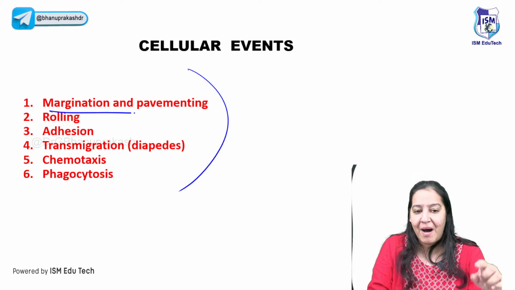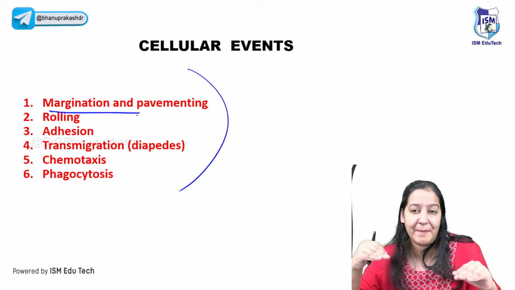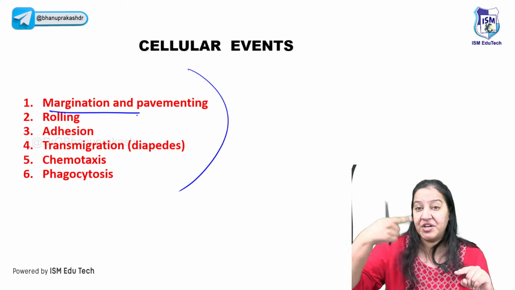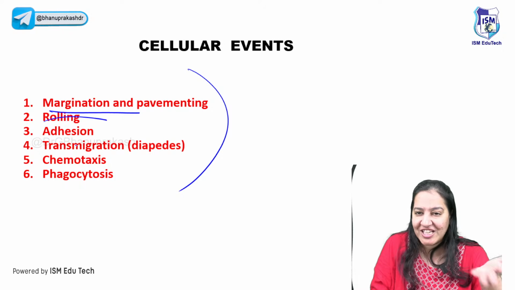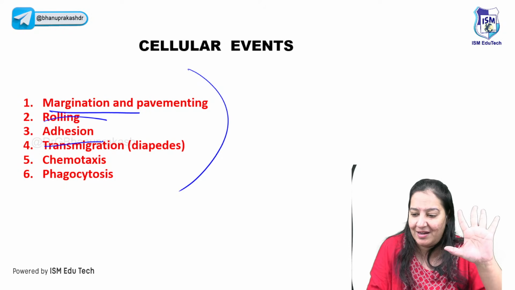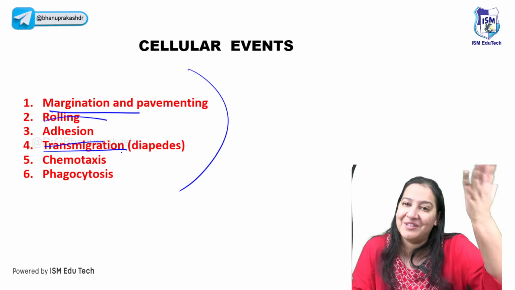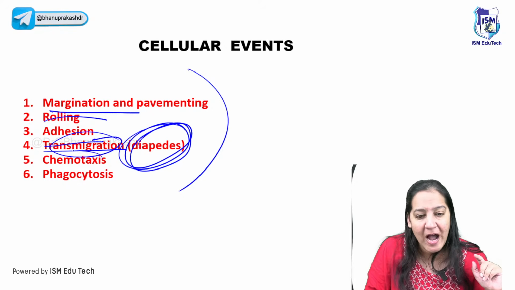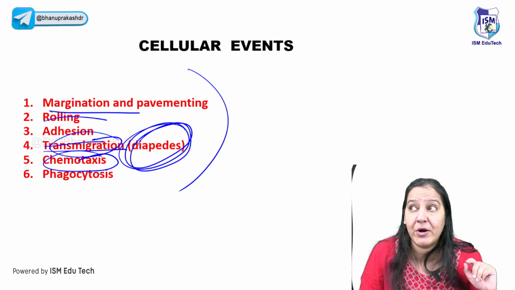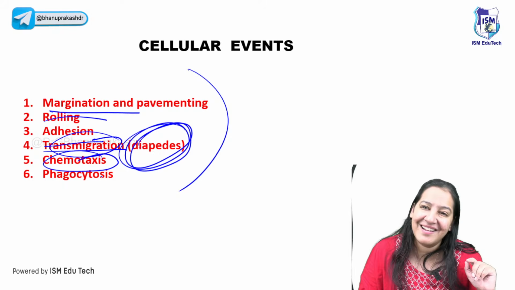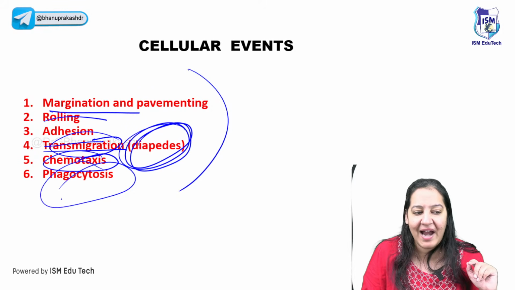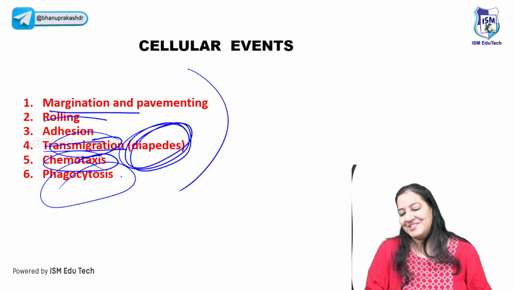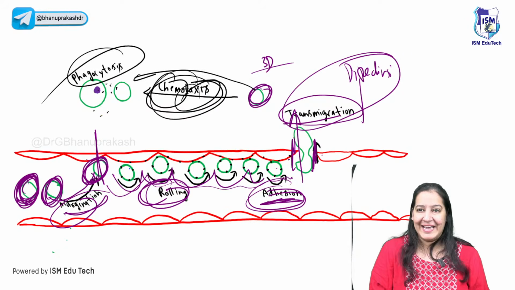The first step is margination. WBC leave the center and come to the periphery, reversing axial blood flow. That is known as margination. After margination, it is rolling. After rolling, just before the gap, it is stopping. That is adhesion. After adhesion, it is coming out of the blood vessel. That is known as diapediasis or transmigration. After that, it is moving towards the bacteria because of the chemicals secreted by the bacteria. That is known as chemotaxis. And in the end, phagocytosis, the WBC is engulfing the bacteria. Right? So these are the 6 steps you must learn in a sequence.